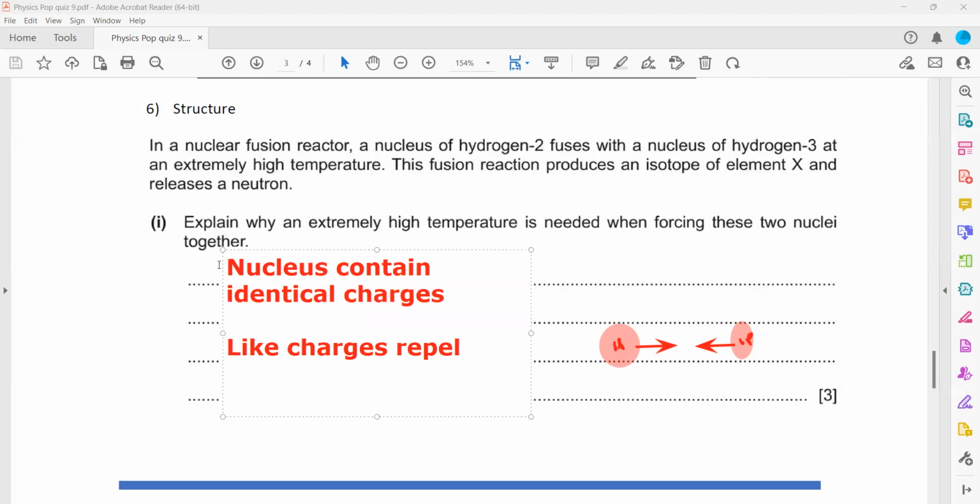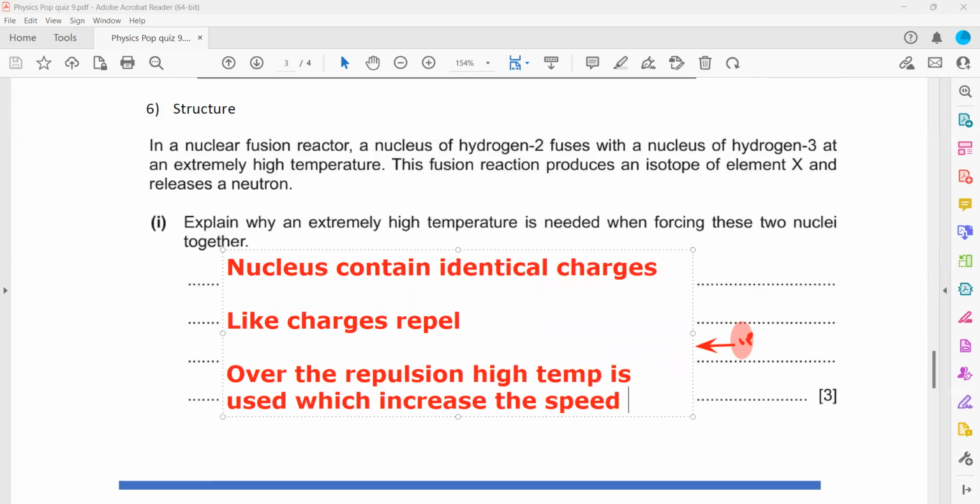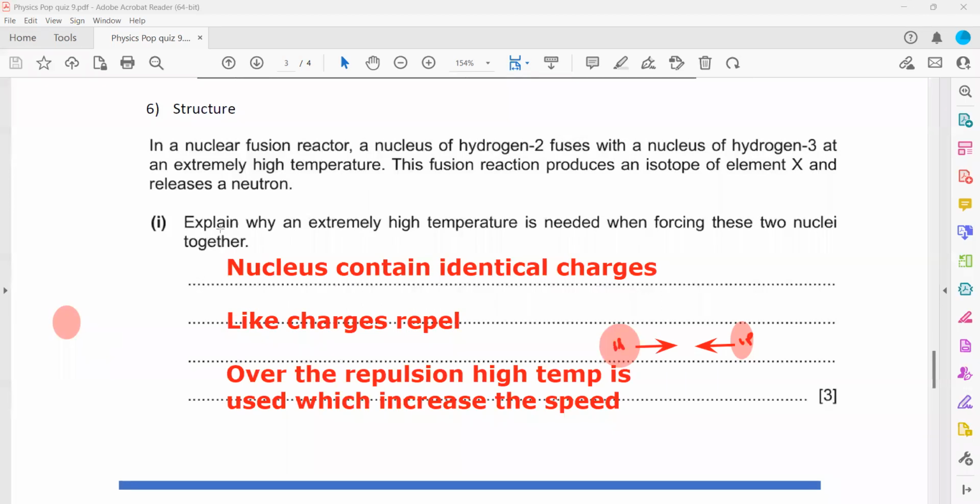So to overcome the repulsion, high temperature is used, which increases the speed. So these nuclei can easily collide with each other. Otherwise, if the temperature is too low, the repulsion is very high.